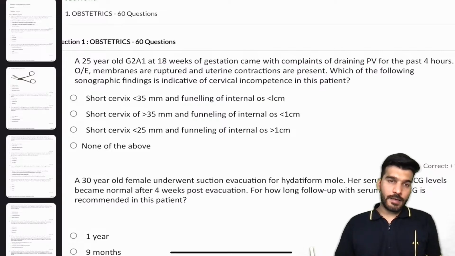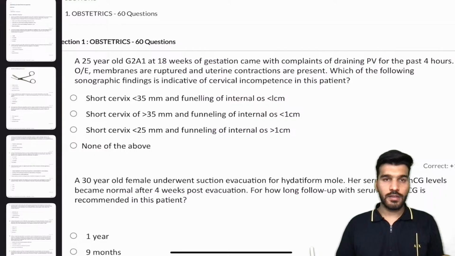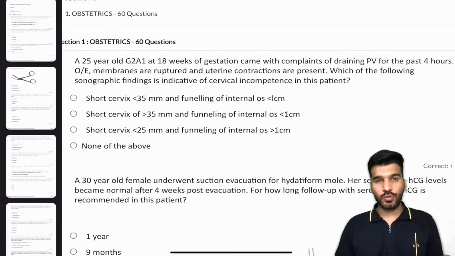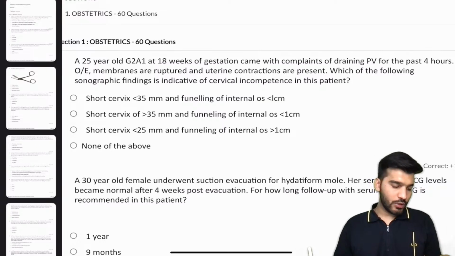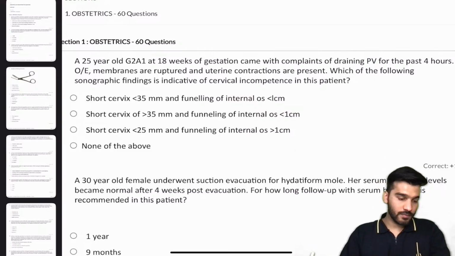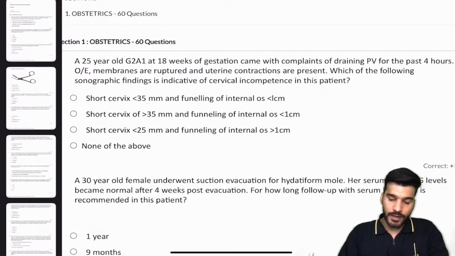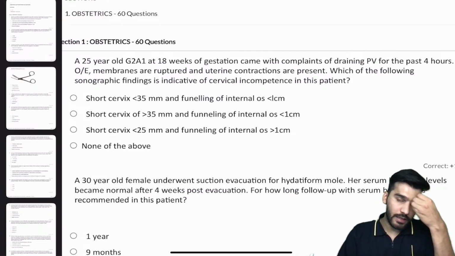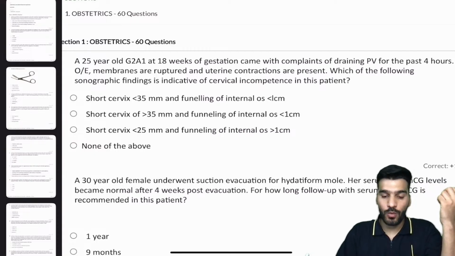If a female has had one abortion only before and she is a gravida 2, there is a rupture and the uterine contractions are present. Which of the following findings is indicative of cervical incompetence? What will be the answer?